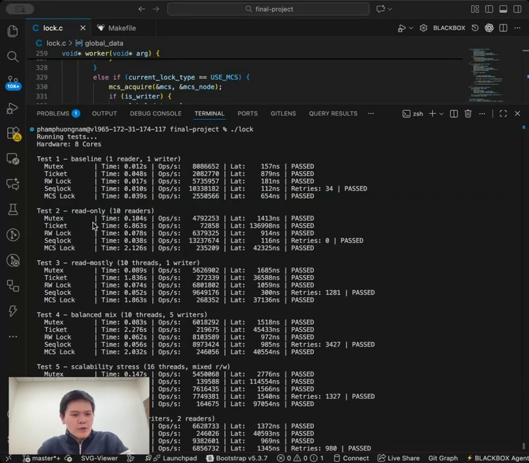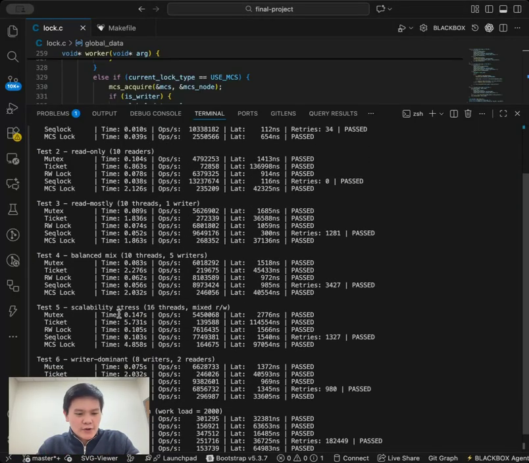But at the same time, we can clearly see that the ticket lock is falling far behind compared to other locks. The reason is that the ticket lock enforces fairness and forces every thread into a single file line, which is why it destroys parallelism and doesn't work as efficiently as the others.